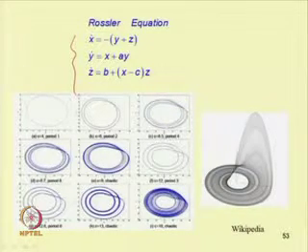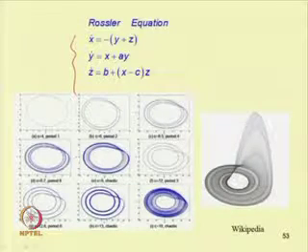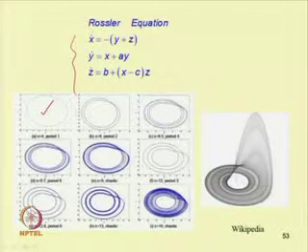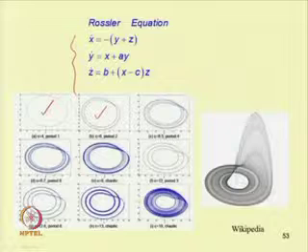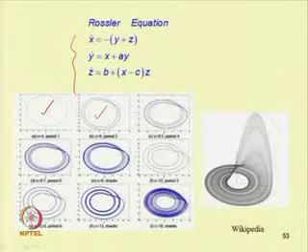If one plots this in an x-y plot, initially for c equal to 4, one can obtain a period 1. By changing the c parameter to 6, one can obtain a 2 period, and then by changing it to 8, one can obtain a period 4.